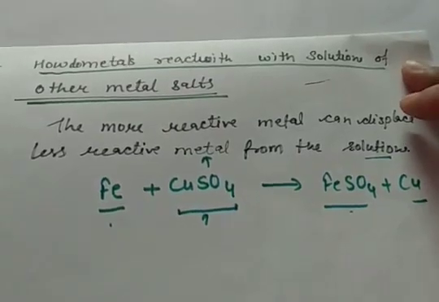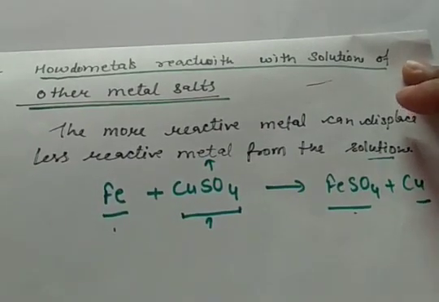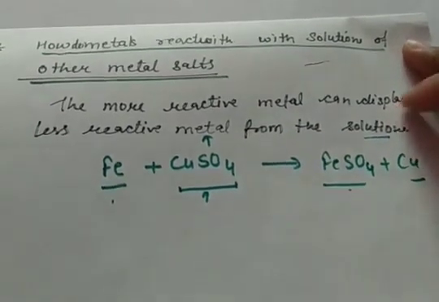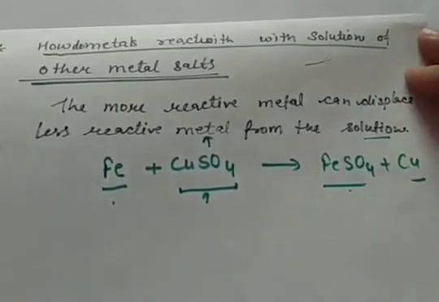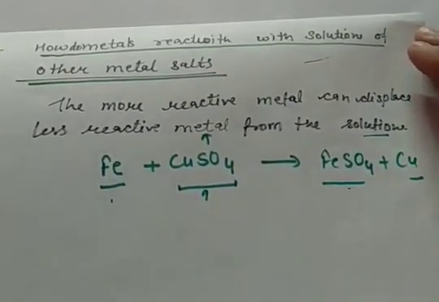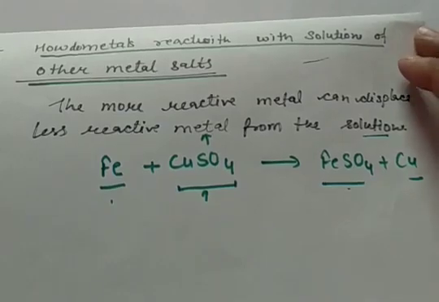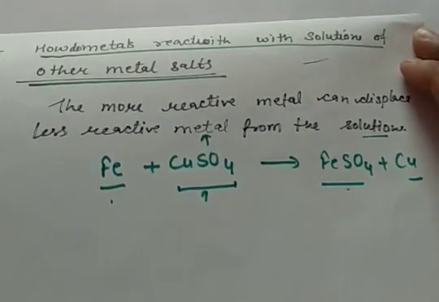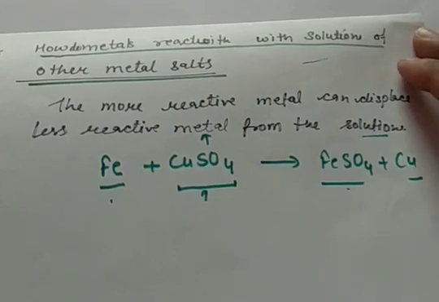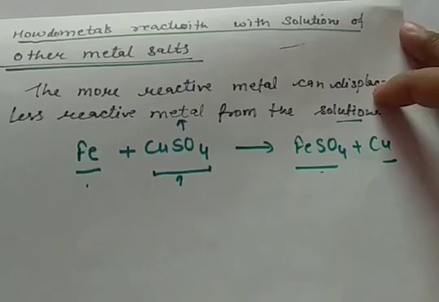Now let us see how metals react with the solutions of other metal salts. You know that a more reactive metal can displace a less reactive metal from the metal salt solution. For example, when we have copper sulfate solution and iron is put into it, then iron displaces copper from its solution and it forms ferrous sulfate. And copper, being less reactive, separates out.